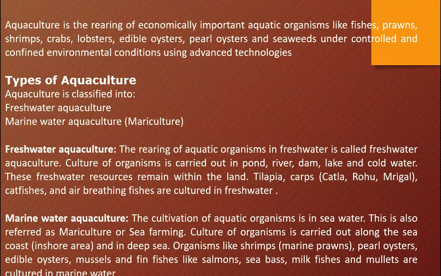As we know, marine water is sea water. This is also referred to as mariculture or sea farming. This is a common one you are supposed to know as a 9th student. Okay? This is also referred to as mariculture or sea farming.